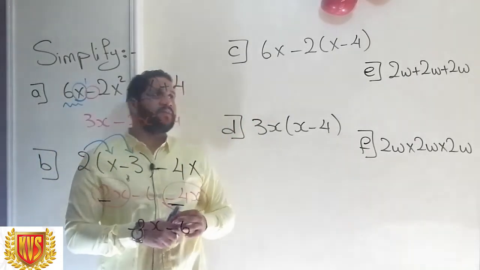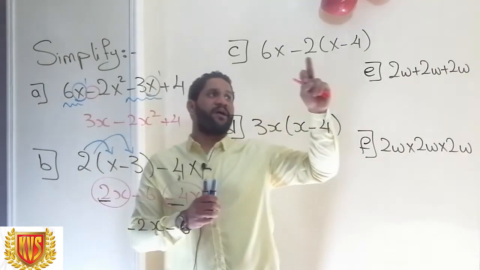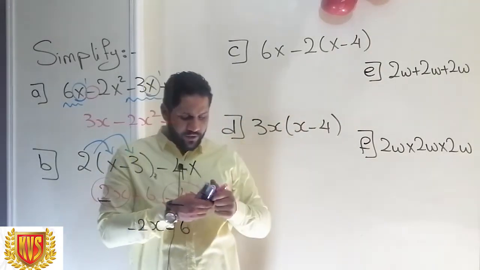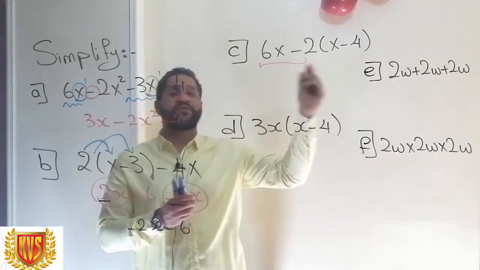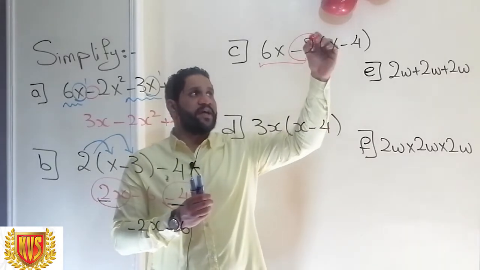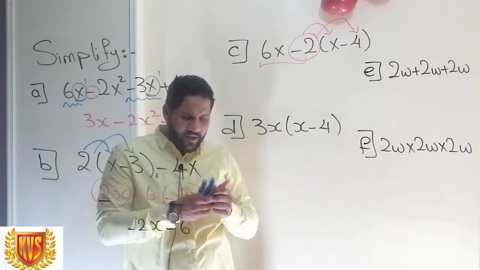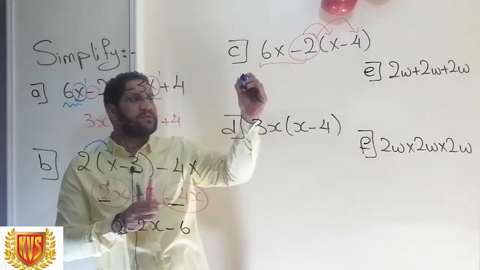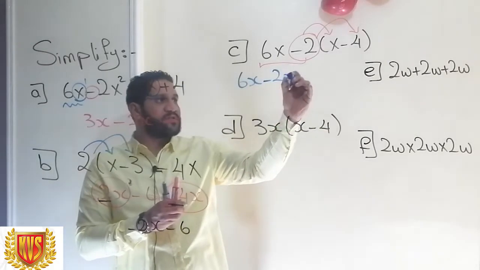Let's look at C, and this is a tricky one. When I have something like 6x minus 2 bracket x minus 4, some of you deal with the part before the bracket. This is wrong. You must start with the bracket. So this negative 2 will go inside by multiplication. So it's going to be 6x, negative 2 times x, negative 2x.